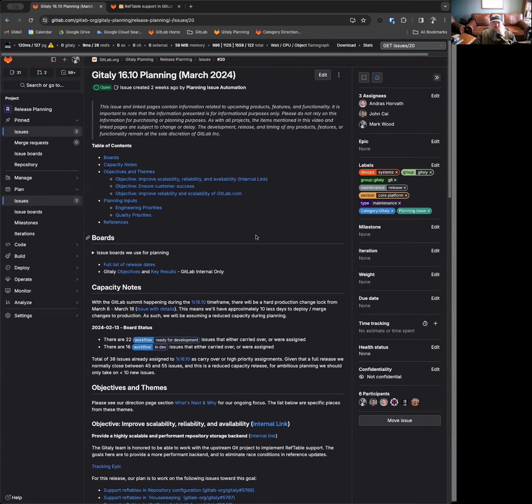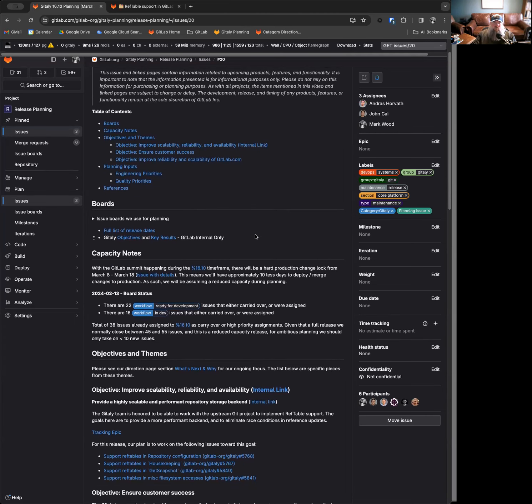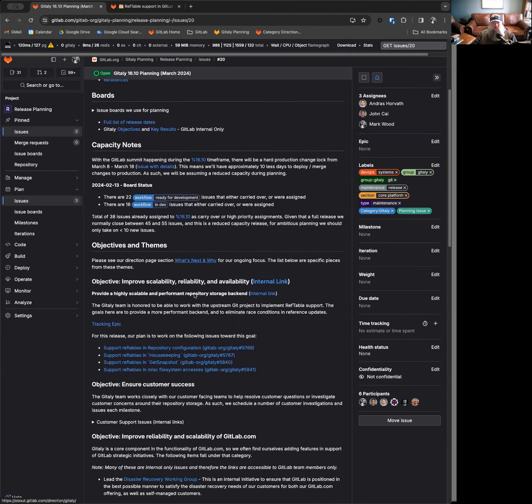The Gitaly team does have some capacity notes here. There's a GitLab summit happening during the 16.10 timeframe, and there will be some production change locks in place for that. This means we'll have approximately 10 days less to deploy merge changes into production. So we're going to assume a reduced capacity during our planning session today here.